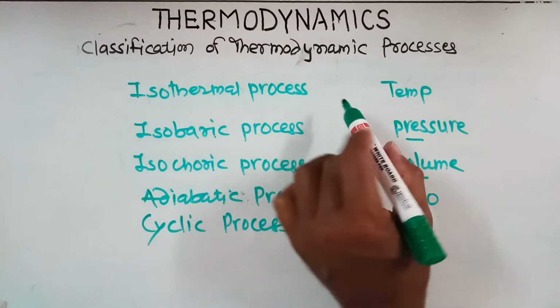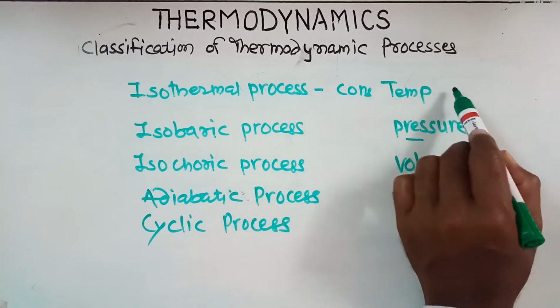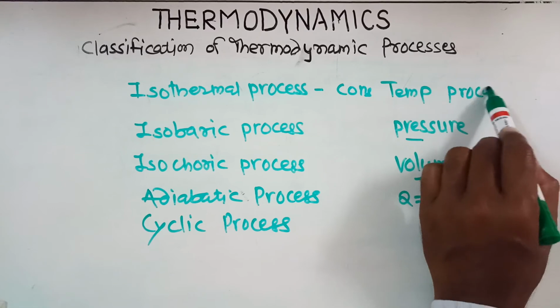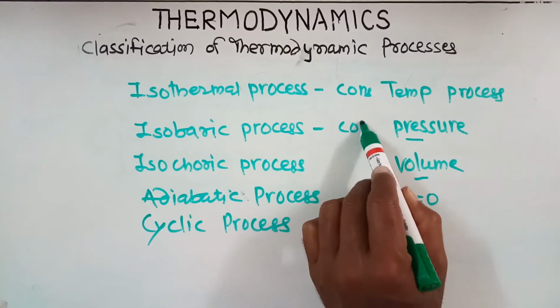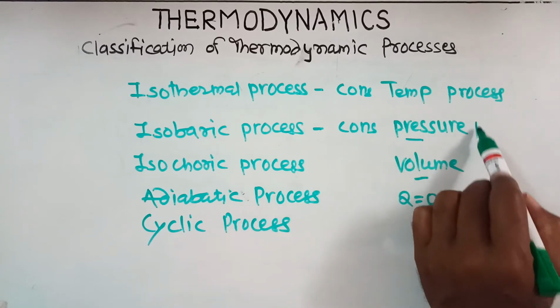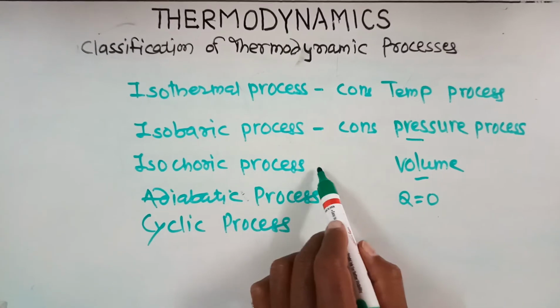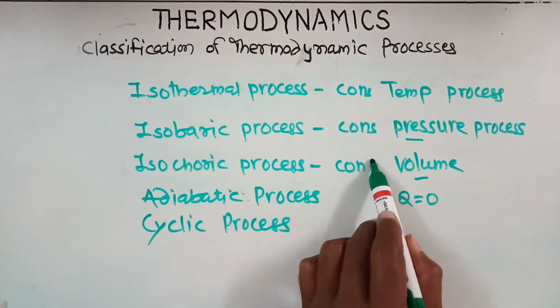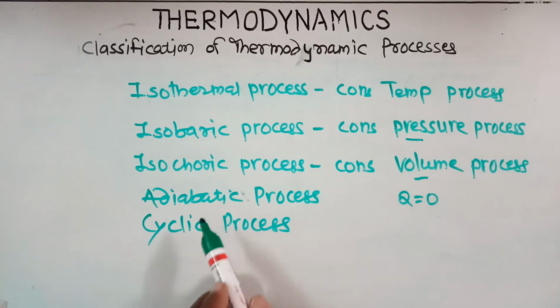The isothermal process is also known as the constant temperature process. The isobaric process is also known as the constant pressure process. The isochoric process is also known as the constant volume process. In the adiabatic process, the heat is not allowed to exchange between the system and surrounding.